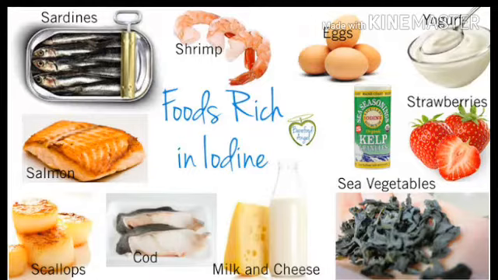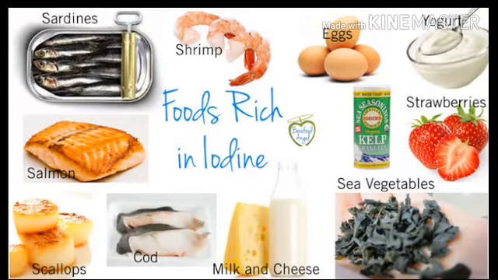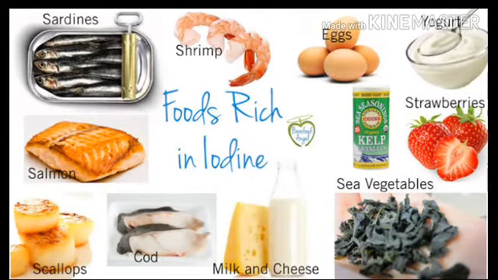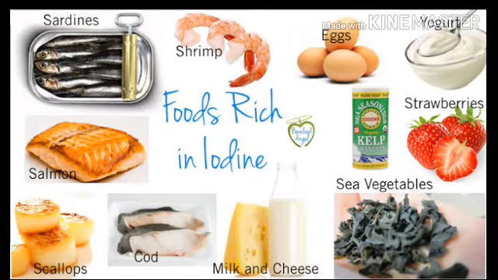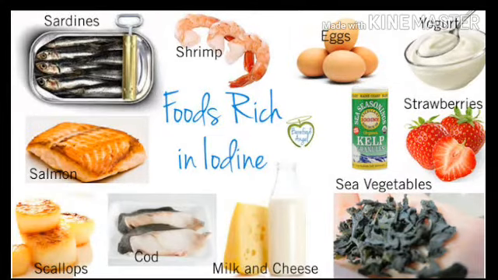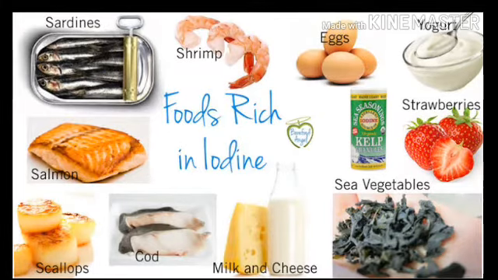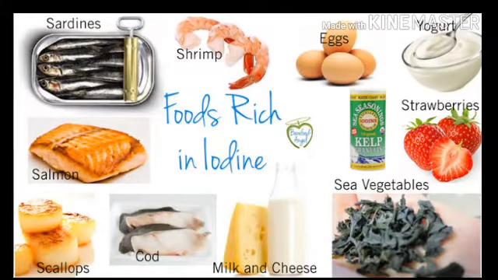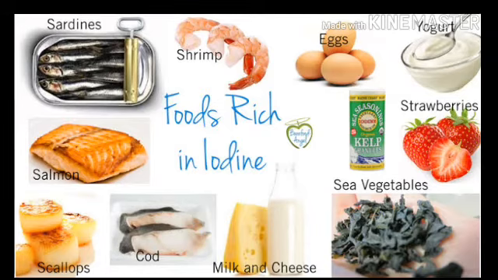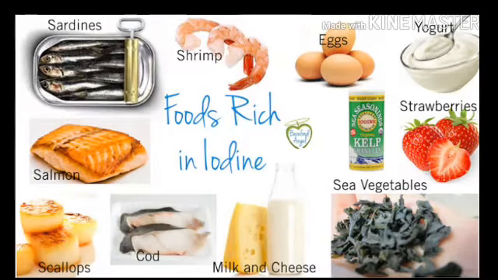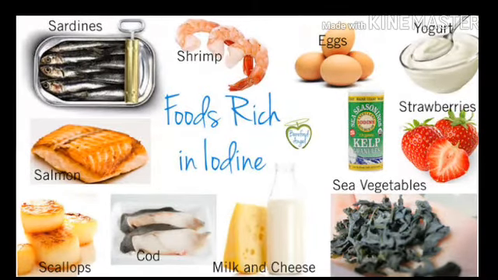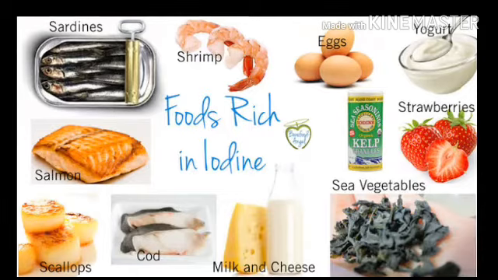This iodine is essential for the proper functioning of the thyroid gland, which controls the growth of our body. Our body growth depends upon the iodine, right? So here the thyroid gland makes the hormone called growth hormone, which can maintain our growth. If there is no iodine, then there is no growth of the thyroid gland and it causes many diseases.